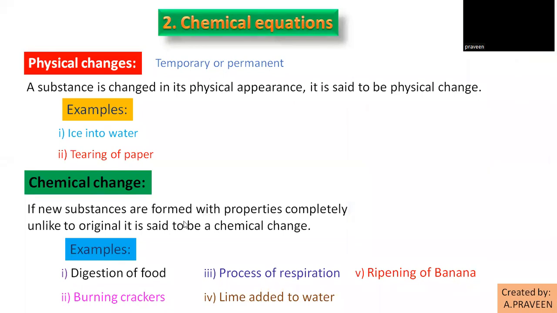The next example, rusting of iron. All these are given in your textbook only. There are no new examples. All the textbook examples only I'm giving you here. Rusting of iron nails.